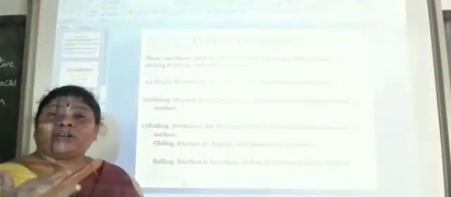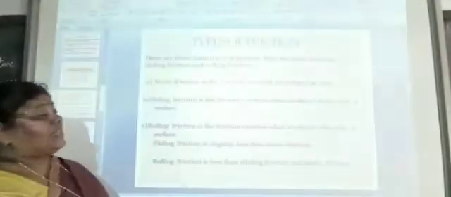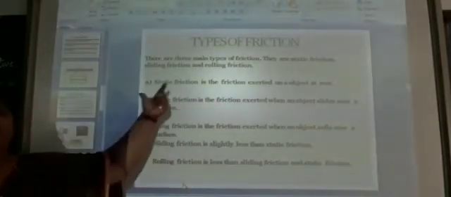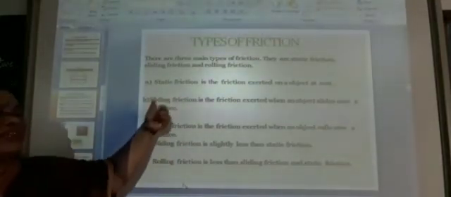So by this what have you understood? Sliding friction is less than static friction. Rolling friction is less than sliding friction and static friction. Yes, you have followed. How many types of friction do we have? Three. The first one is static friction, then sliding friction and rolling friction.